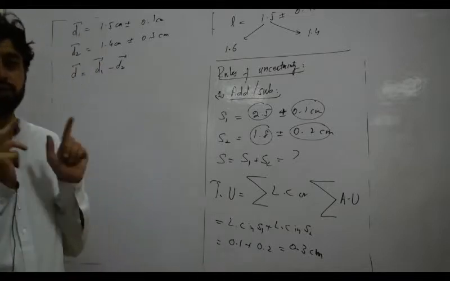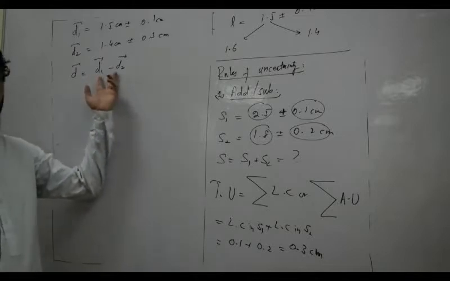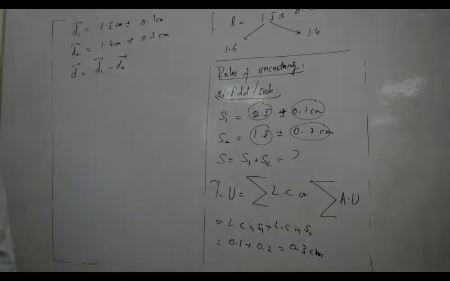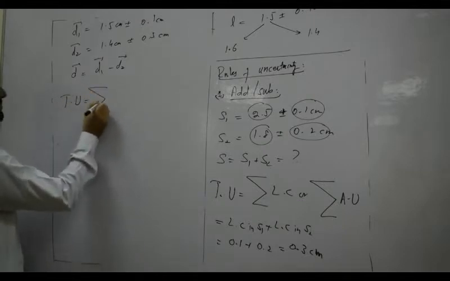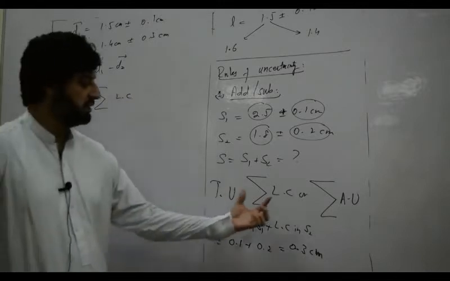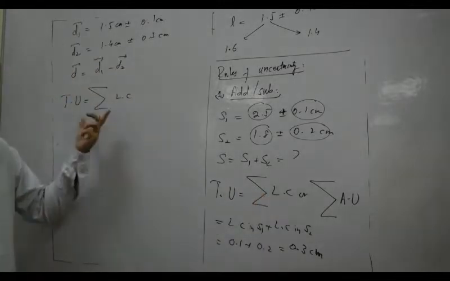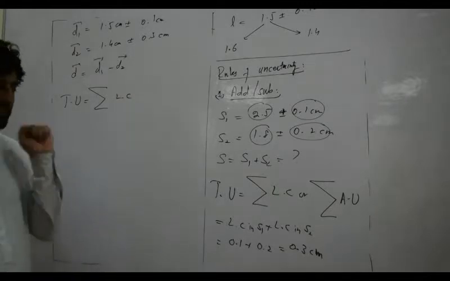We have to find the total uncertainty in the net displacement. The rule is the same, the summation of least counts. The rule for total uncertainty in addition and subtraction is the same.